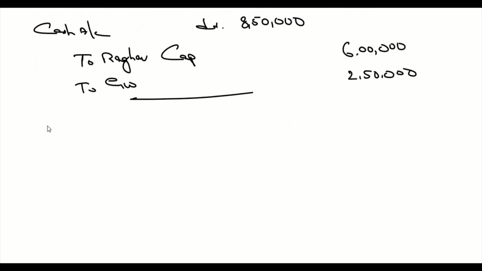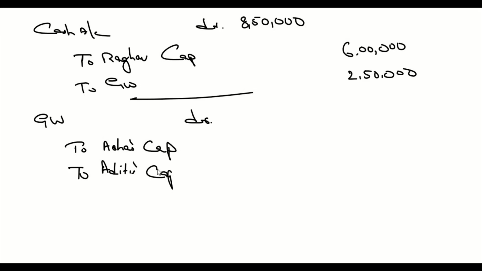Second journal entry is this goodwill that is brought by Raghav has to be distributed to old partners in their sacrificing ratio. Raghav's premium for goodwill debit to Asha's capital, to Adi's capital. Goodwill is 2,50,000.